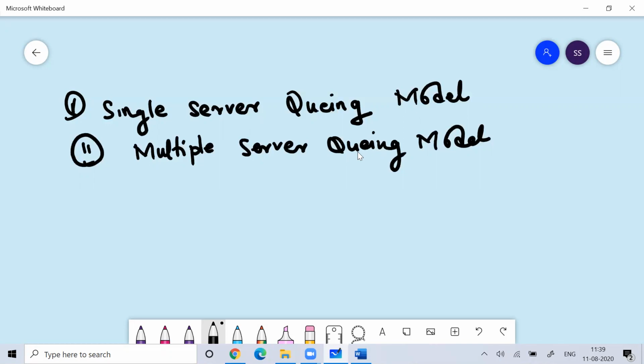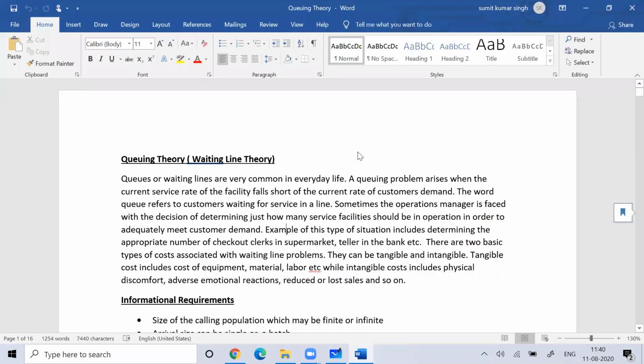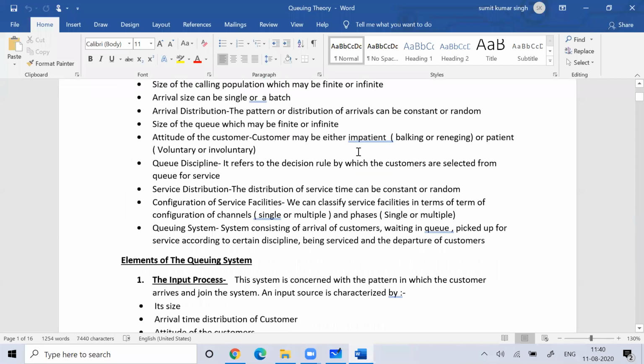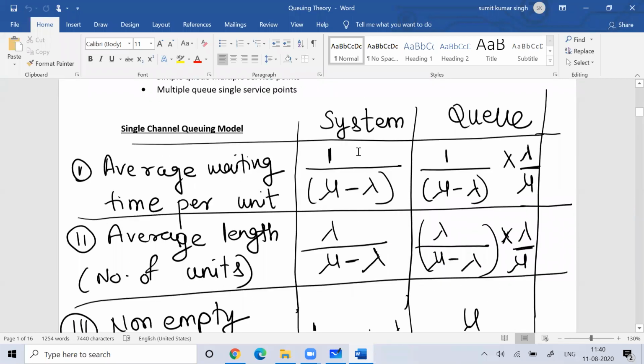If there's only one server available for the service for the customers who are arriving at a particular destination, then it is called a single server queuing model. If you talk about multiple servers available for the service for the customers, then we call it a multiple server queuing model. So depending upon that, all the mathematical calculation we do depends on that.